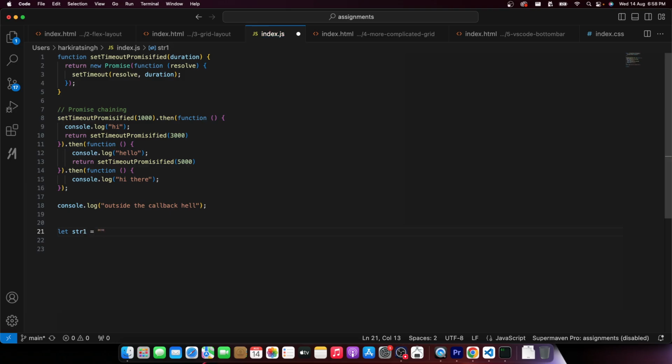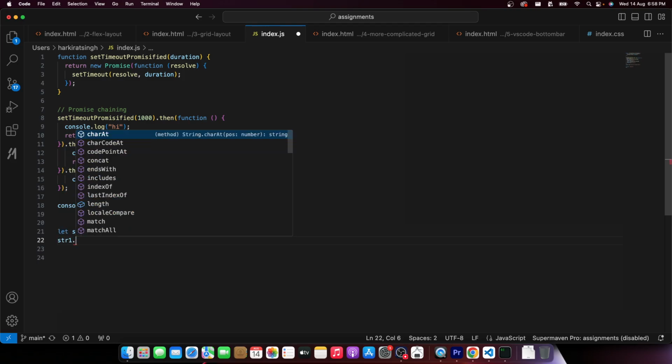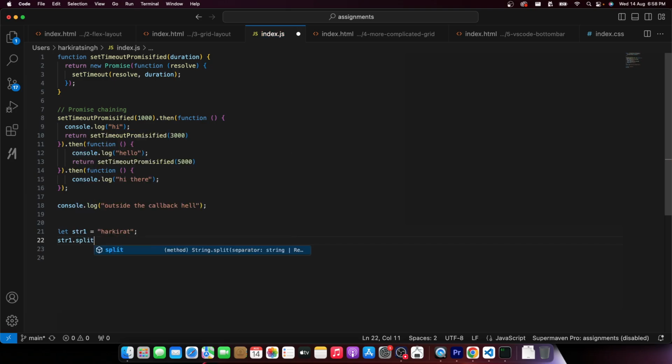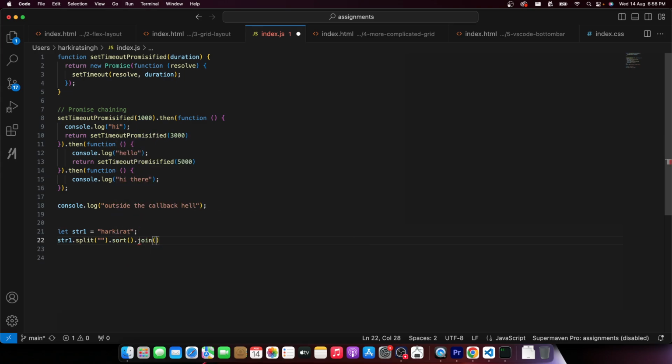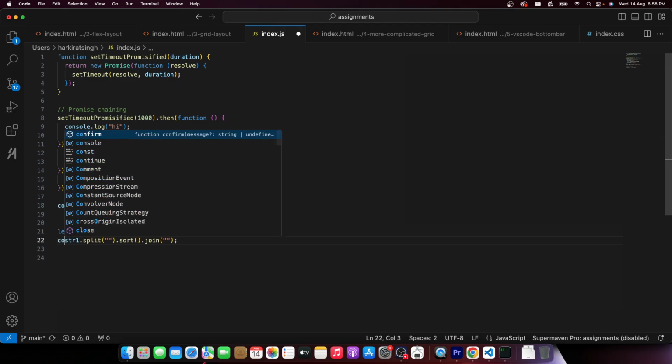str1 equal to, let's say, Harkirat. To be able to sort this string in our assignments, this is the most basic assignment that we're solving for week 2. We've done this: str1.split(''), then .sort(), then .join(''). Do you remember this from the assignment if you have seen it? If not, let me tell you what this does.